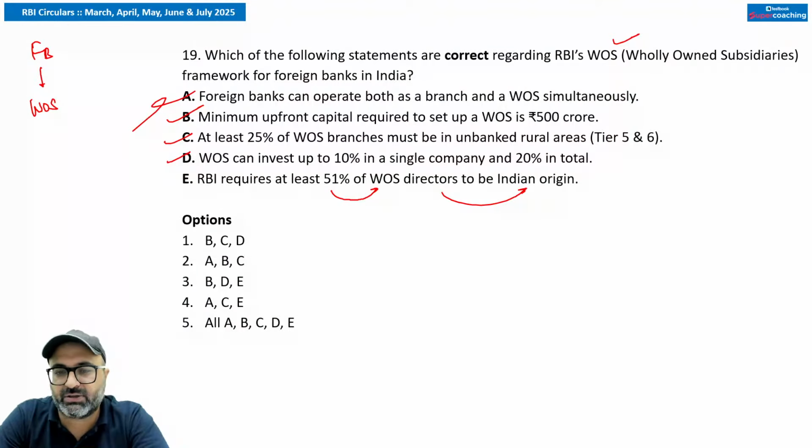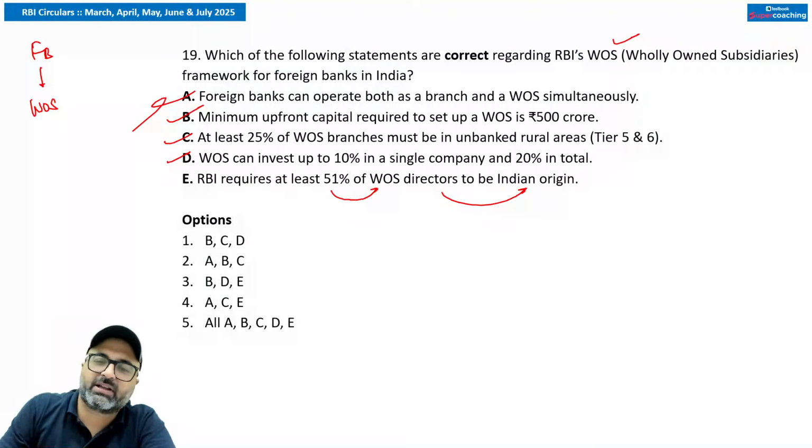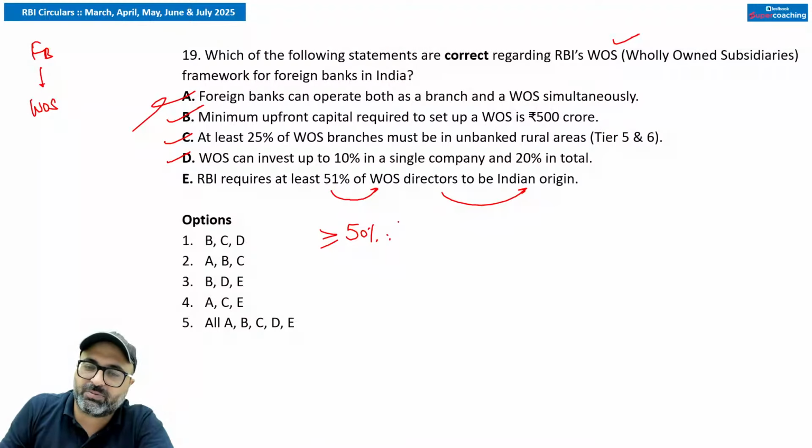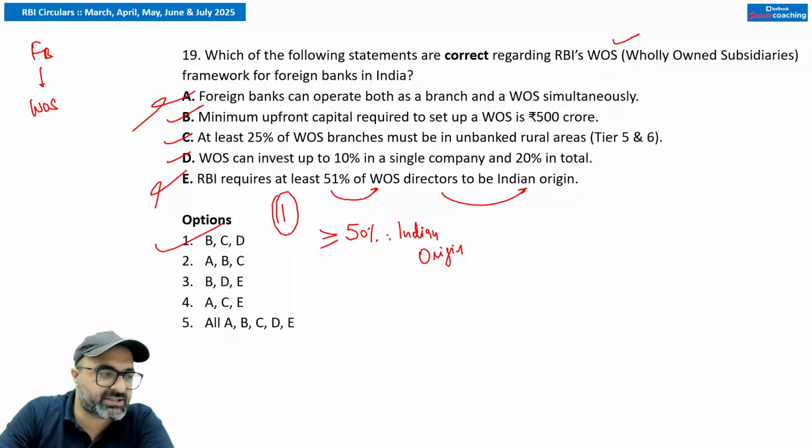51%. No sir, it basically says directors should be greater than or equal to 51%, but 50% of directors should be of Indian origin. So it should be 50%, not 51%. So this is wrong. So the answer is going to be the first option: B, C, D is correct.